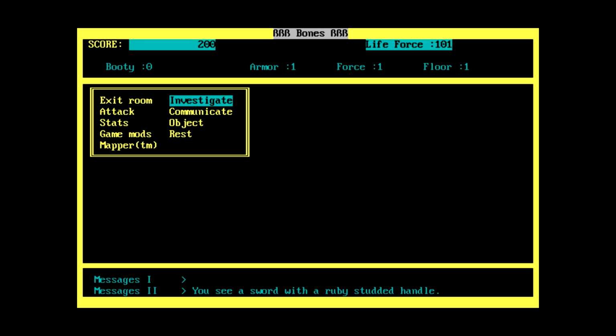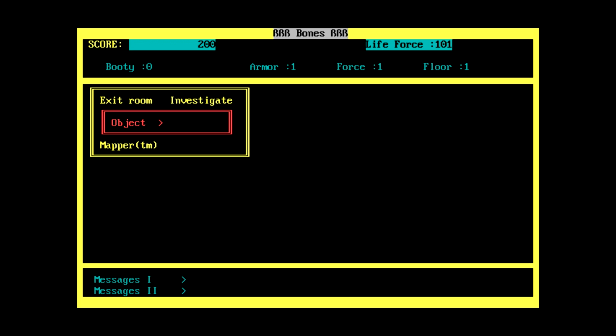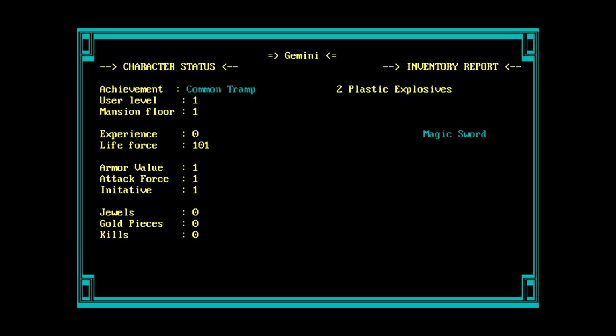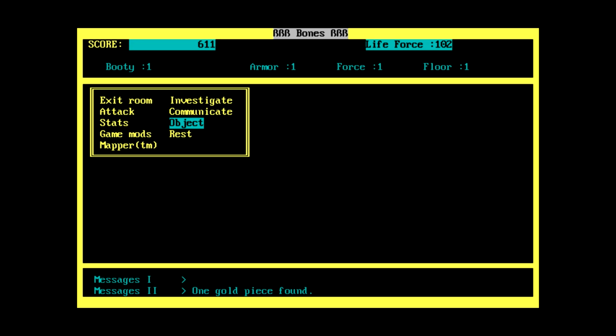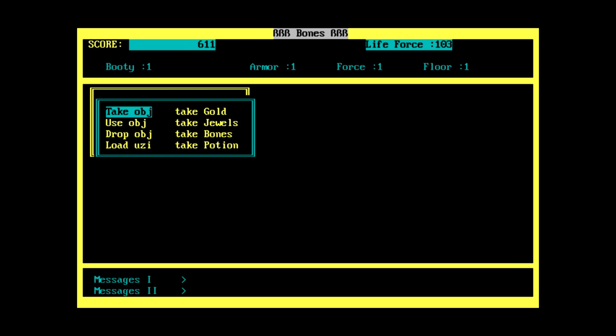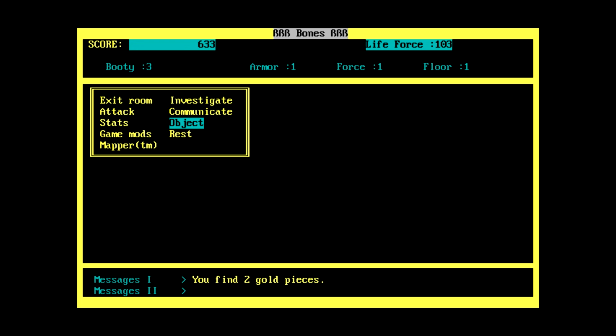You see a sword with a ruby-studded handle. You bet we're taking that sword. We are now armed. Ooh, found gold. We'll take the gold. 1 gold piece found. I don't think 1 gold piece is really going to help us much, but... Oh, found more gold. Found 2 gold pieces.